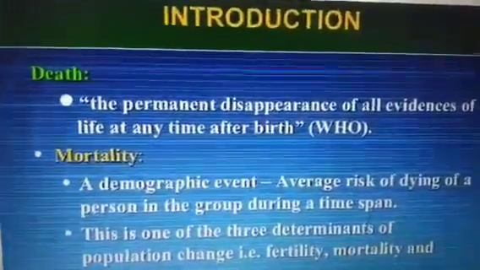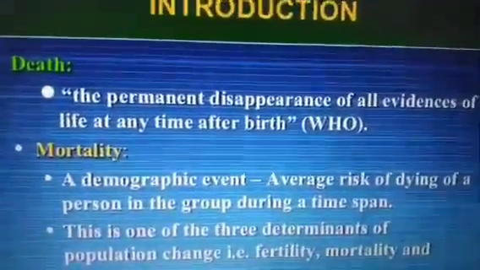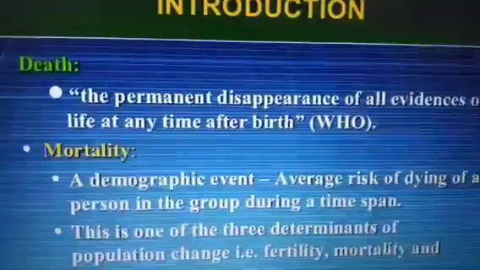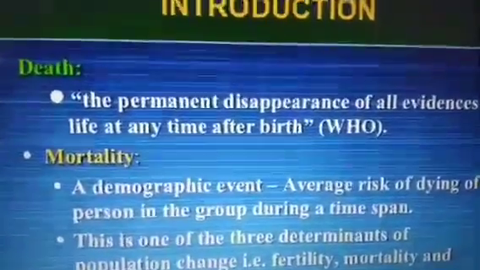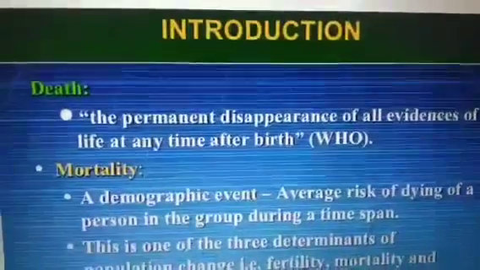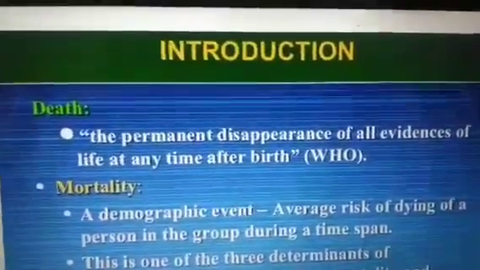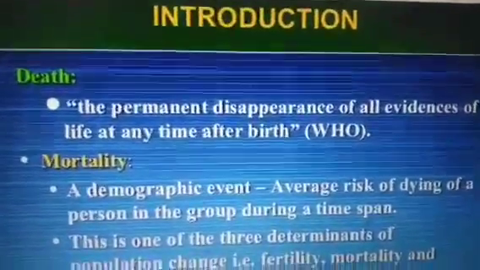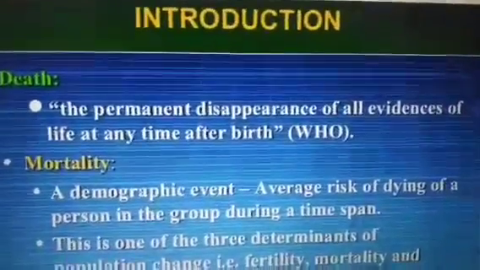WHO defines that the permanent disappearance of all evidence of life at any time after birth is called death. This is very natural. If you have taken birth, there is evidence of life, and if that evidence of life permanently disappears, that is called death.